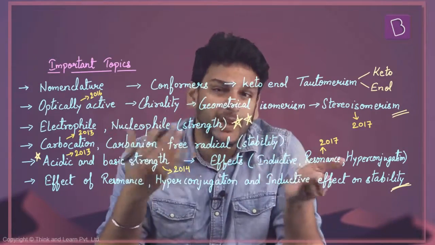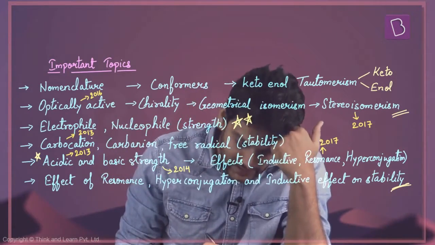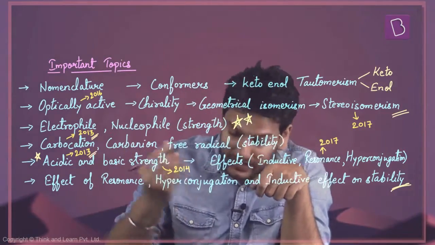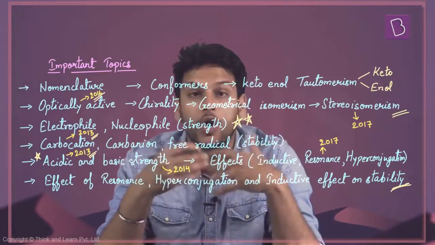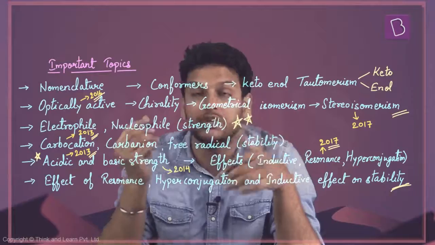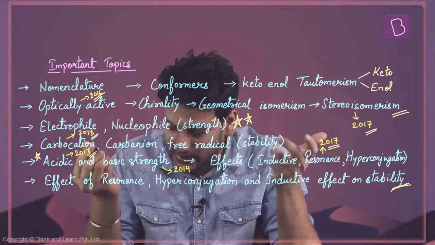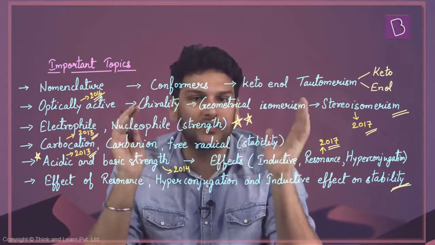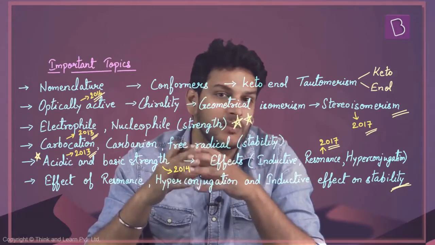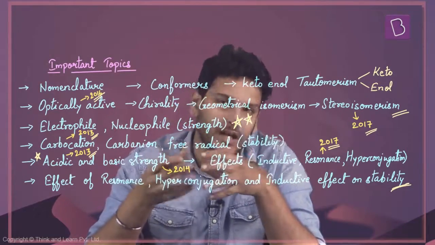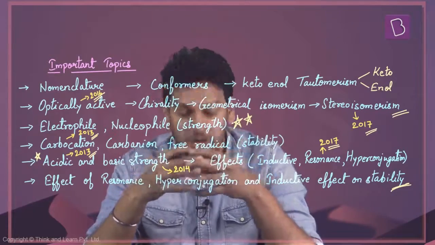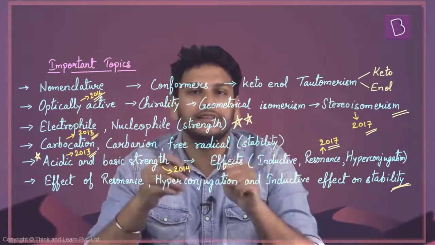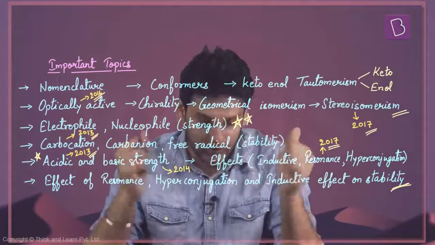And if we take a look at the previous years, in 2013 there was a question on carbocation, and again in 2013 there was a question on acidic and basic strength as well. In 2016 there was a question on optical activity. In 2017 there was a question on resonance and stereoisomerism. So in previous years also the questions have been mainly asked from these topics. There have been questions on other topics as well, but not that regular. So these topics are very, very important from this chapter, so you have to go through them properly. And now let's do some problems on these topics.